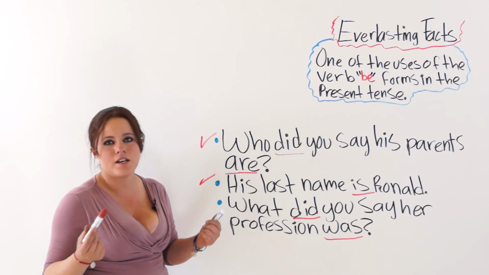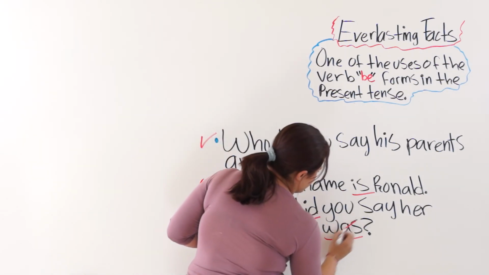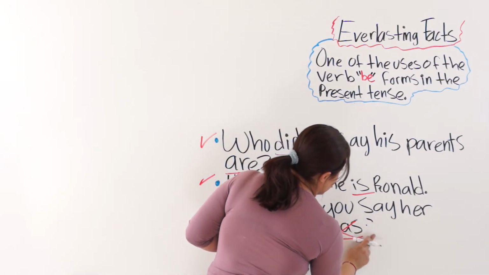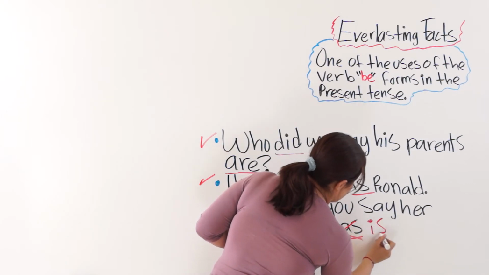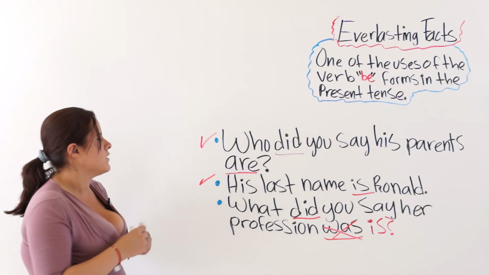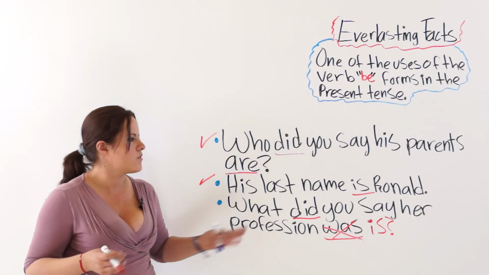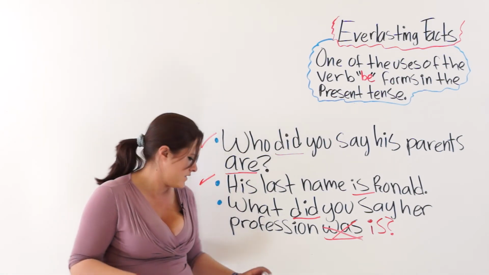So, it is an everlasting fact. Therefore, we must not use was, but is. The present tense of the verb be. What did you say her profession is? Alright? So that would be the correct way because it is an everlasting fact.